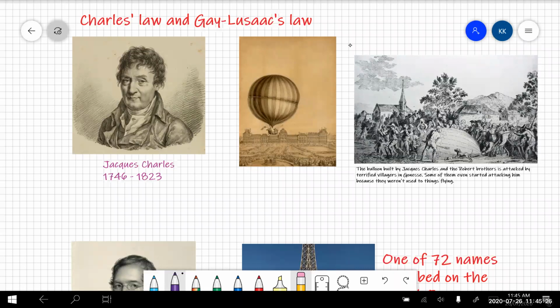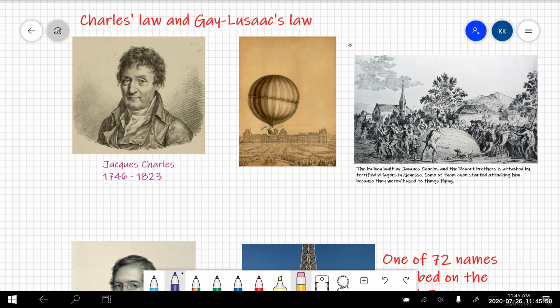So Charles' law and Gay-Lussac's law were actually both published by Gay-Lussac, even though Charles was the one who discovered the relationship between volume and temperature. Gay-Lussac actually published it, and he did credit it by naming it in Charles' honour. So let's meet Jacques Charles.